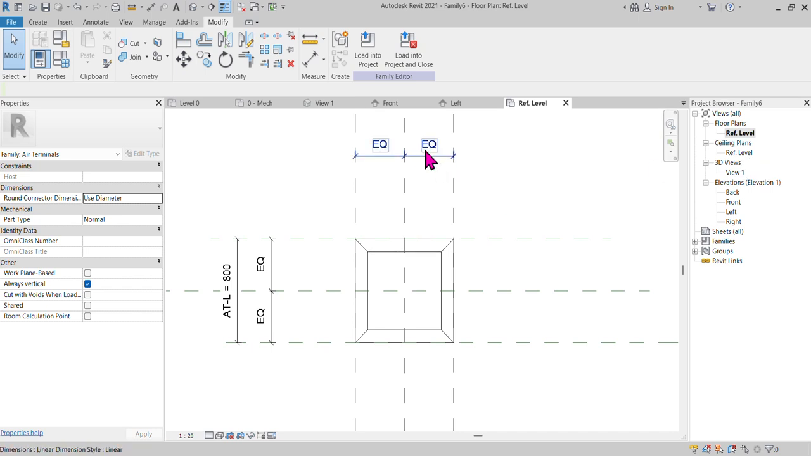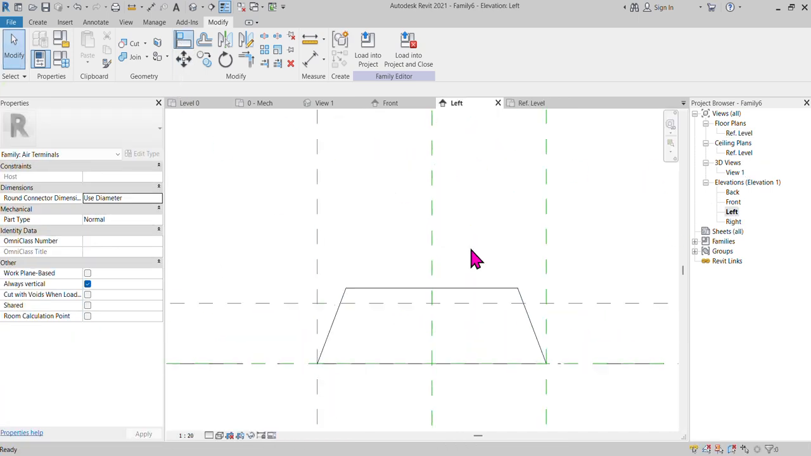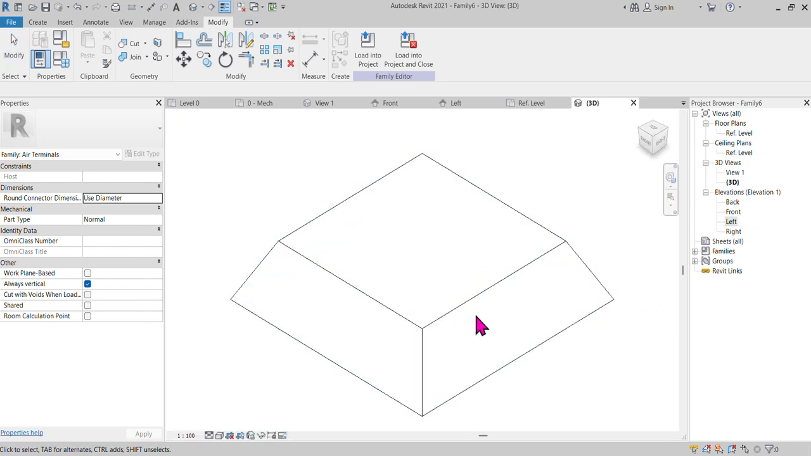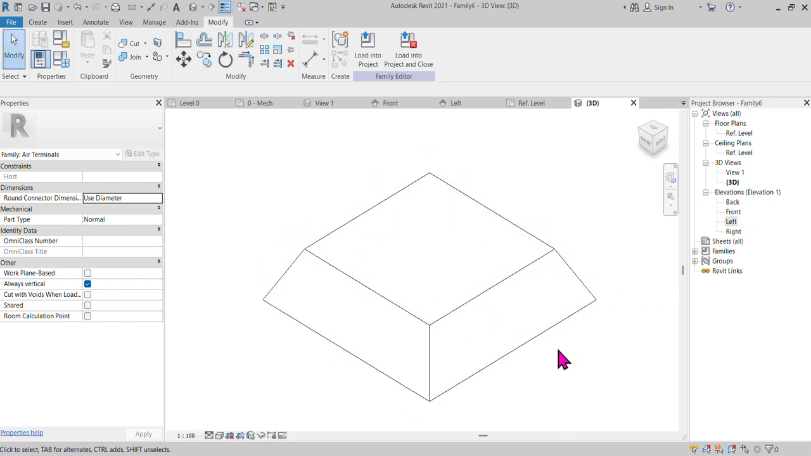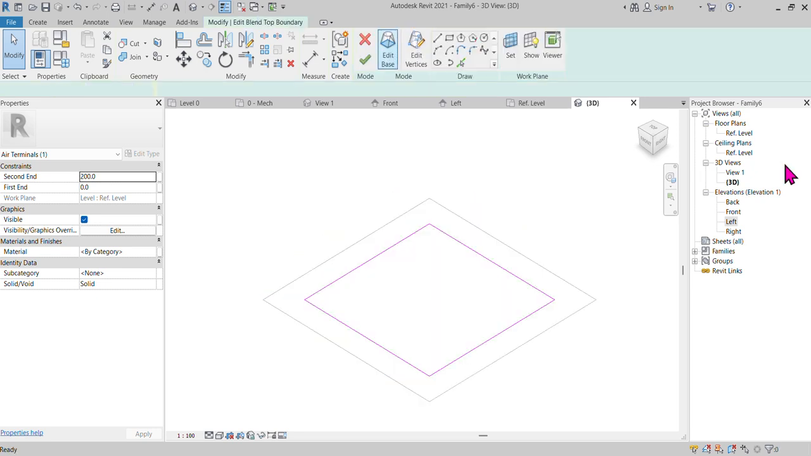Now I can go back to my left view. You remember this is our top view, so I just created it this way. Now I can choose my 3D, so it looks like this. If you want to reduce this offset, just select, go to Edit Top, and go back to your reference plane.